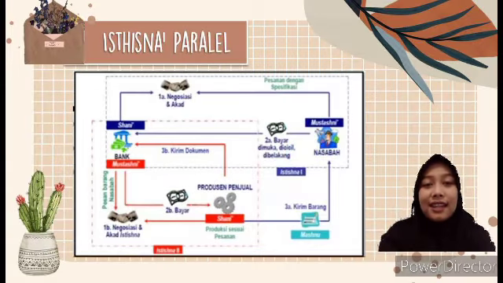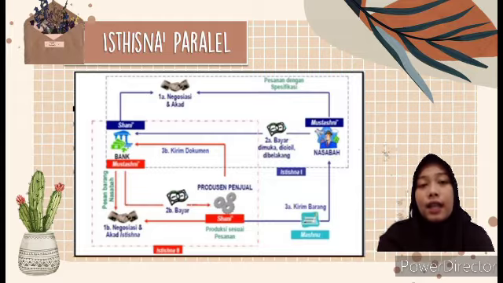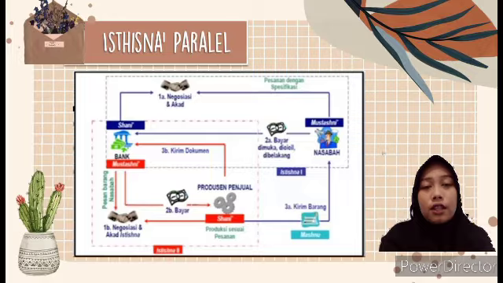Okay, next is the Isthisna parallel contract scheme. In the picture, it can be seen that there are two dotted lines. The blue dotted line is the first Isthisna, while the red dotted line is the second Isthisna. The flow in the first Isthisna is where the customer goes to the Islamic bank to order the manufacture of goods in the form of a house. Then proceed to step 1, namely the negotiation and contract stage between the customer and the Islamic bank.